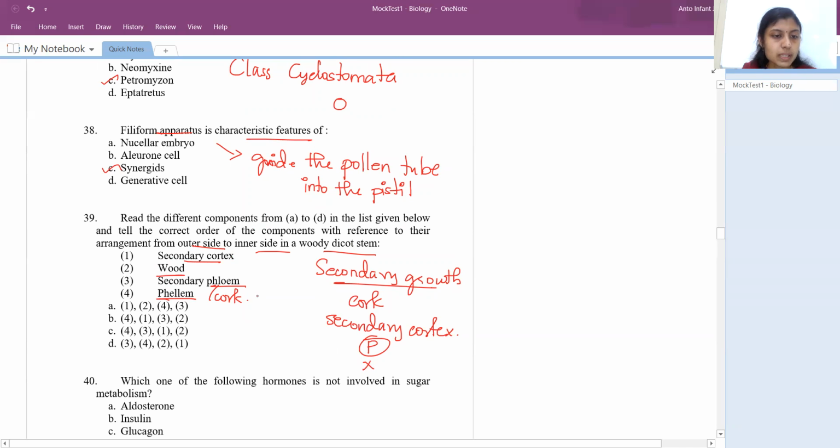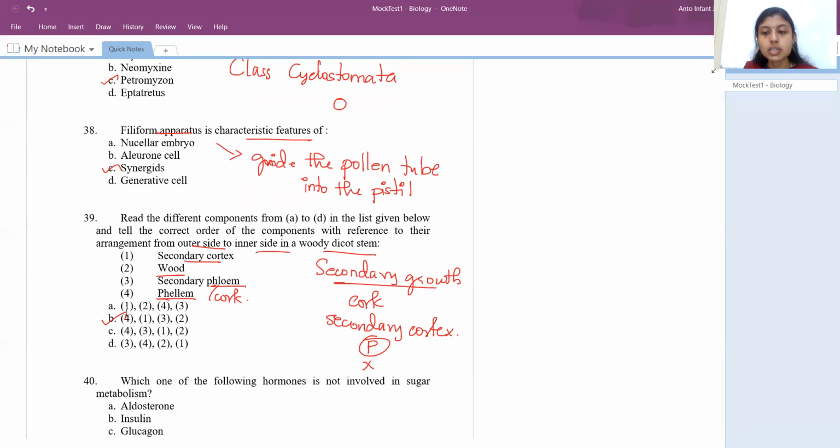So obviously what would be the answer? Phellem comes first. Okay, so 39, right? So phellem comes first. Okay, so 4 first, followed by secondary cortex 1. Okay, and then you have secondary phloem 3, and then wood. So option is 4. Okay, right.